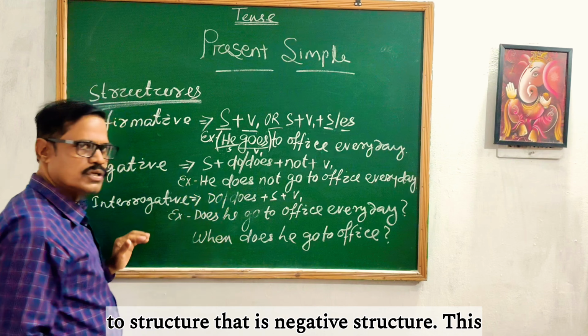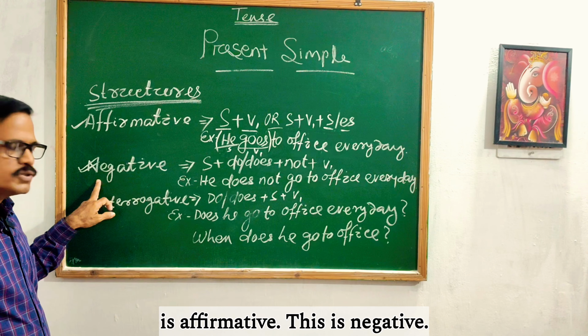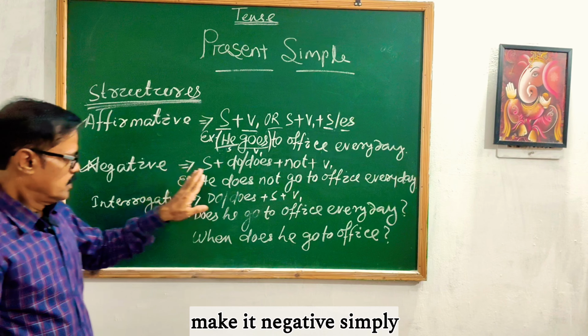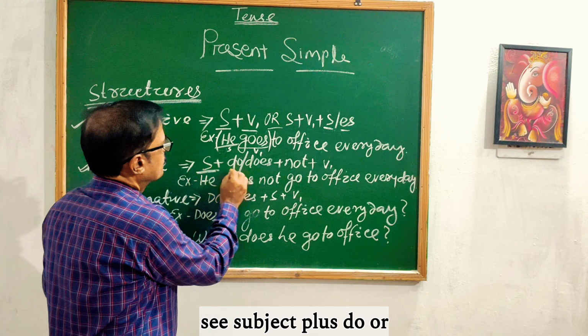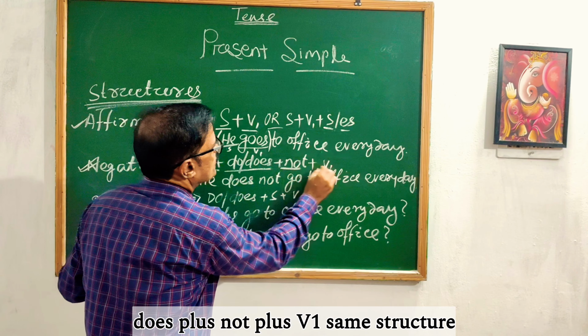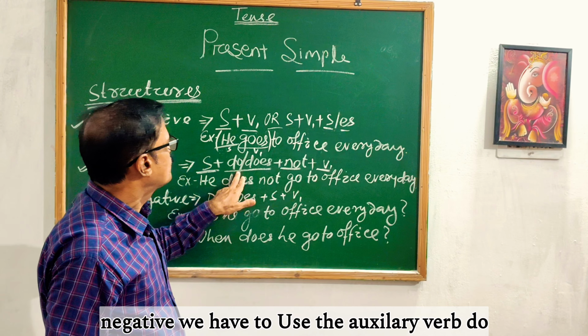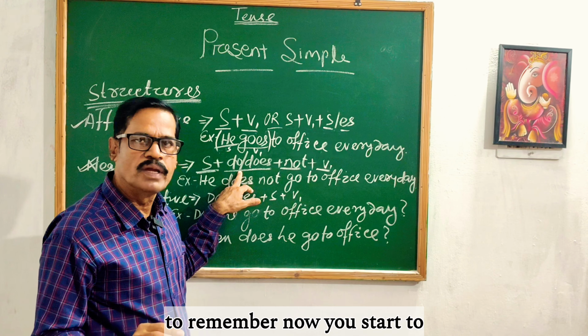Then come to the negative structure. This is affirmative, this is negative. So what is the structure of negative? If you want to make it negative, simply you have to do, see, subject plus do or does plus not plus V1. The same structure is applied here, but in case of negative, we have to use the auxiliary verb do or does. So here you have to remember.